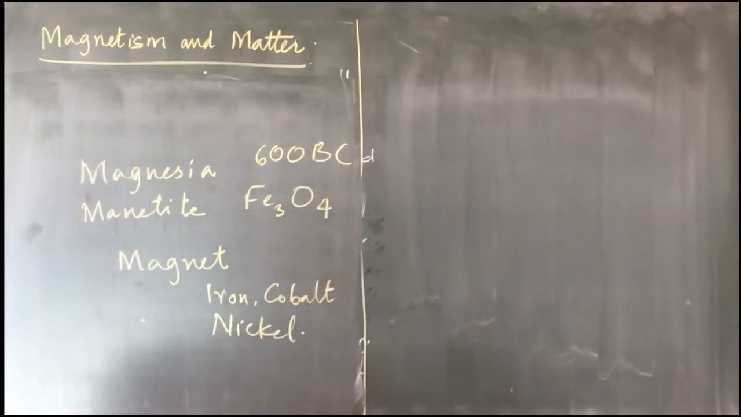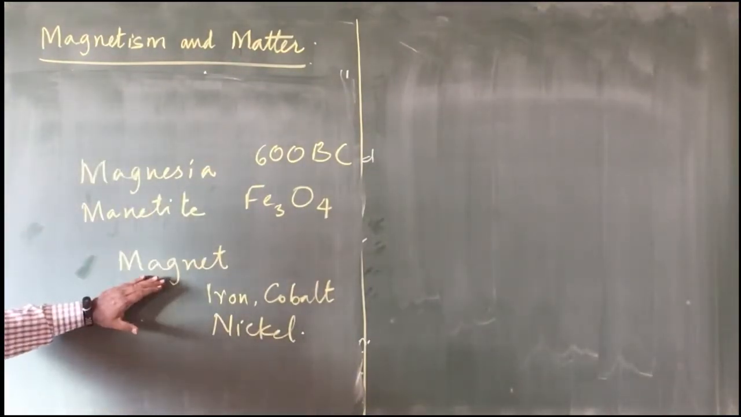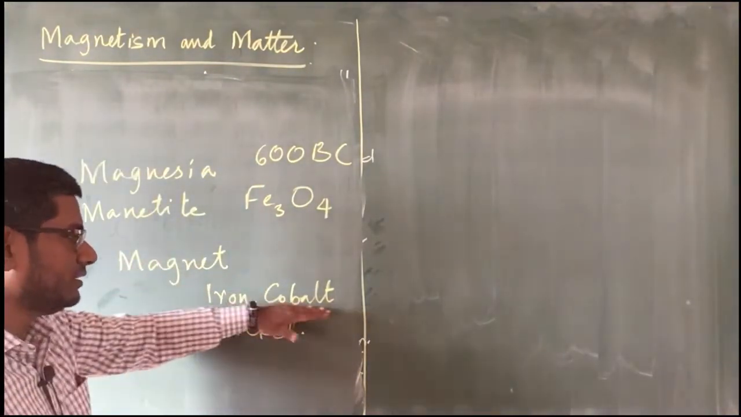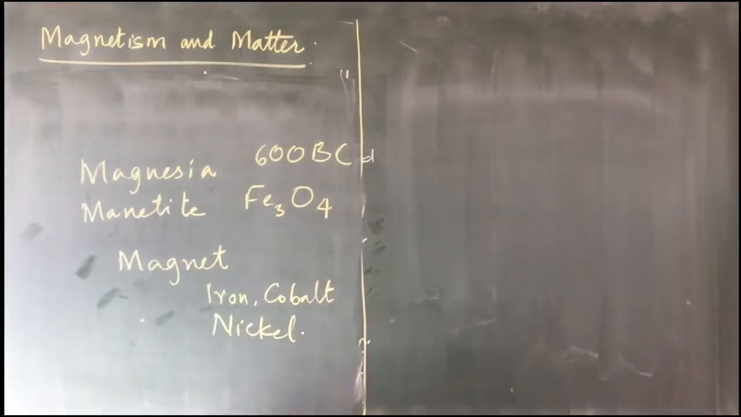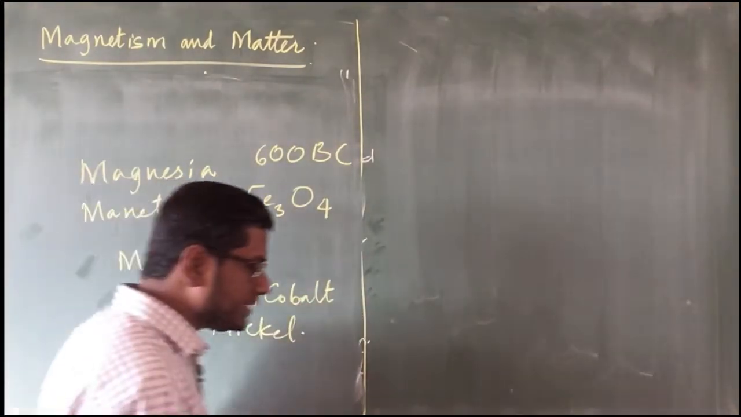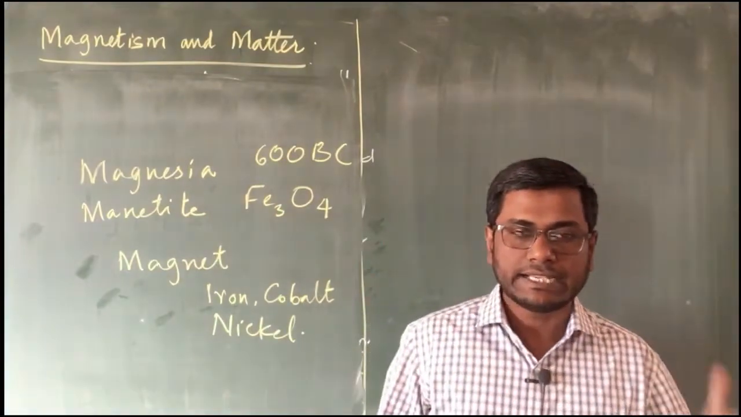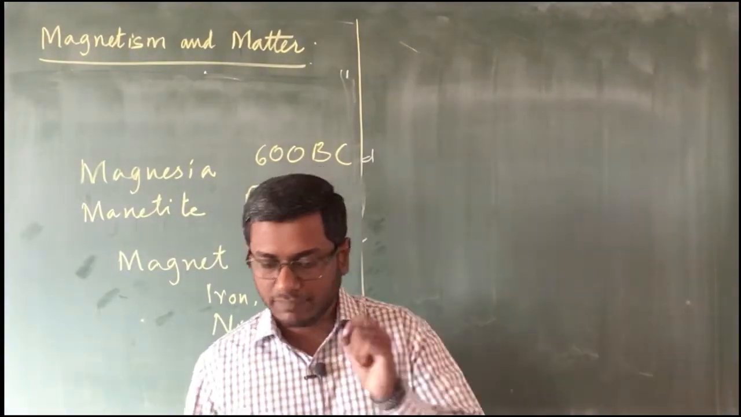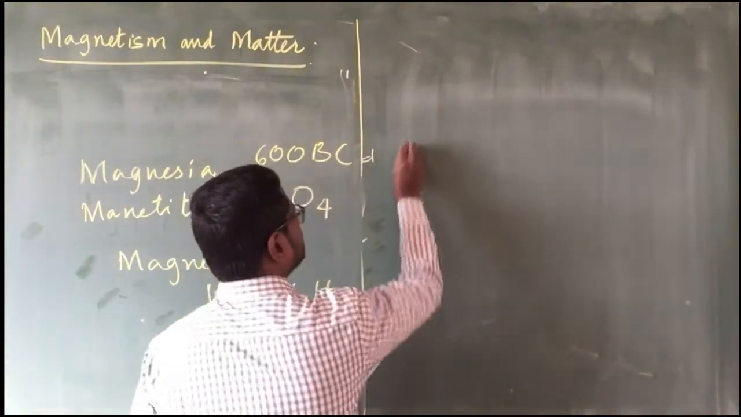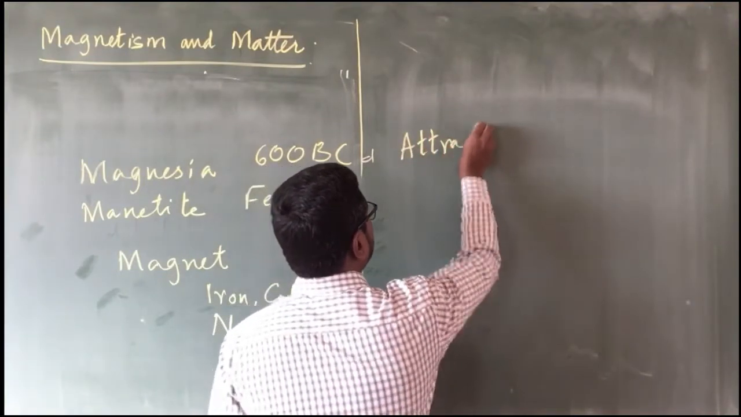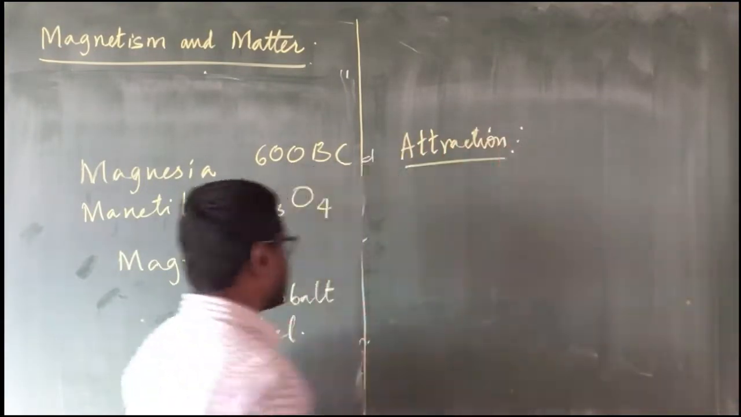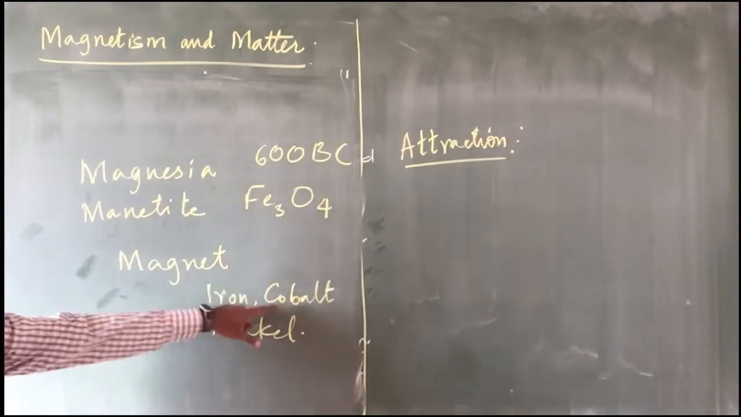So for now what we are going to see here is this material which was labeled as magnet, it has the property of attracting iron, cobalt and nickel. Then what are the properties of a magnet? What are the things that can be done using a magnet? The first property is attraction. What is that attraction? It attracts small pieces of iron, cobalt and nickel.